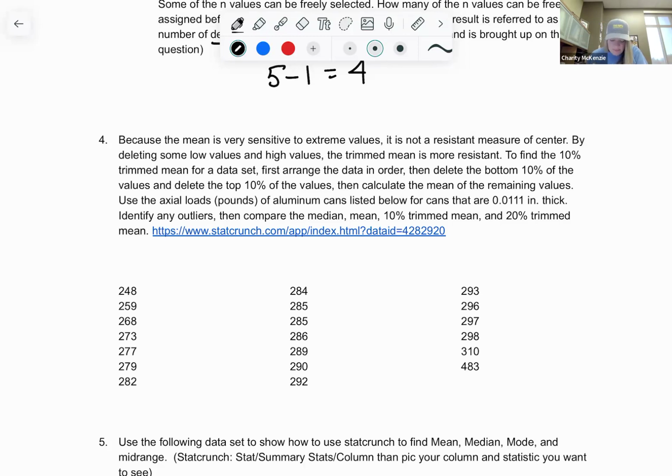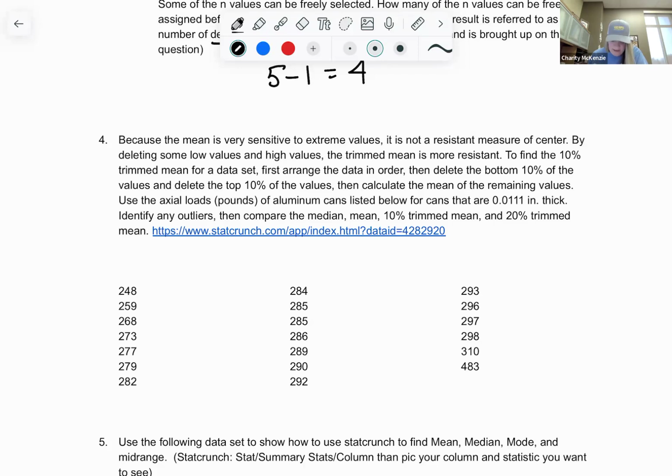To find the 10% trimmed mean for the data set, first arrange the data set in order, then delete the bottom 10% of the data values and delete the top 10% of the data values, then calculate the mean of the remaining values. Use the axial loads of the aluminum cans listed below.